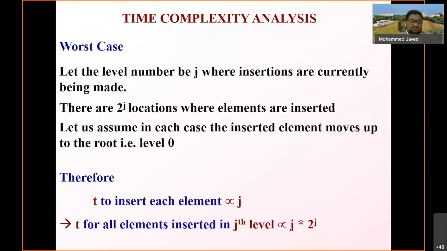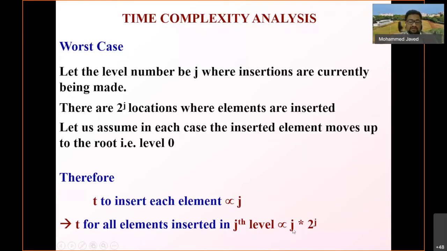So now what is the total number of insertions? The time to insert each element is proportional to j, and the time to insert all the elements in the jth level is j into 2 power j. So this would be the complexity.